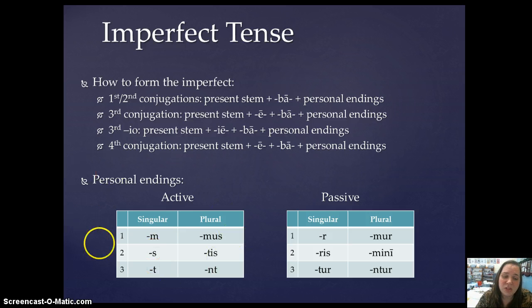So just change the tune from o, s, t, mus, tis, nt to m, s, t, mus, tis, nt, and look, it still works. And then these are the passive personal endings that you guys are used to: r, ris, tur, mur, mini, ntur. You add these onto your ba, and that's how you form the imperfect tense.